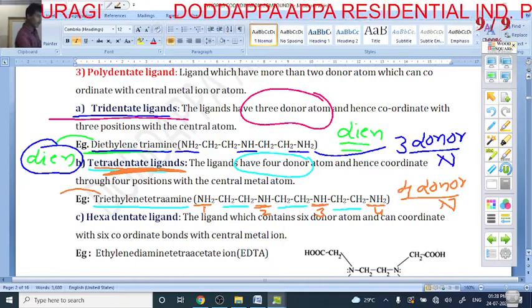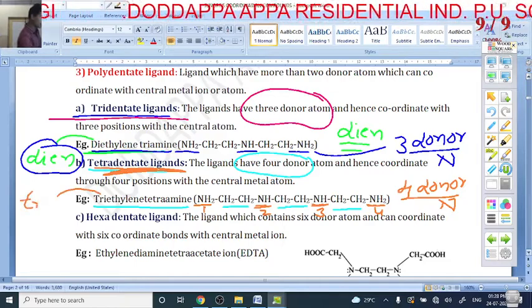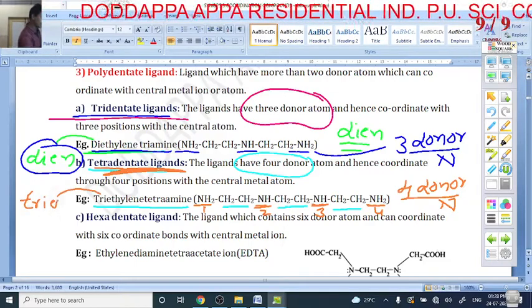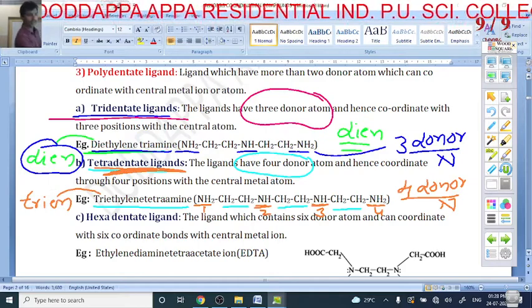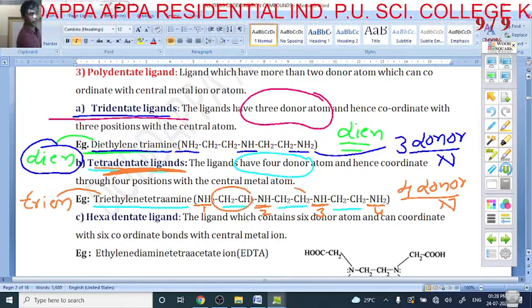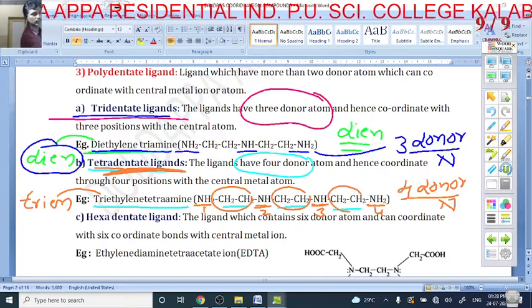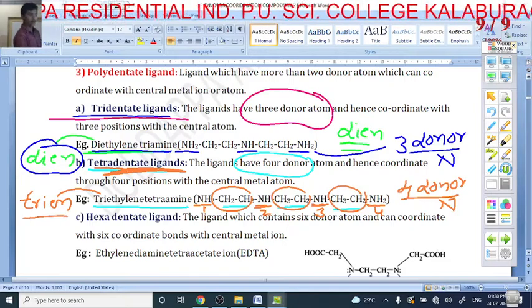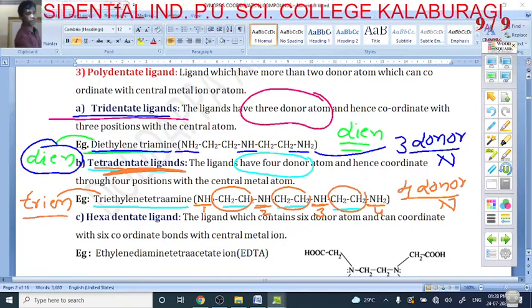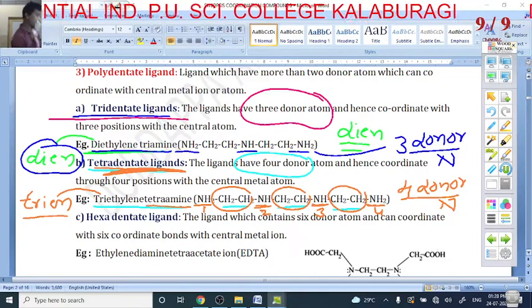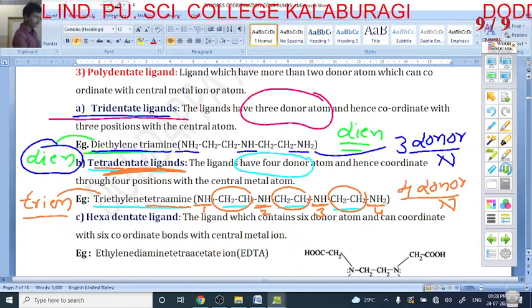So it is an example of what? Tetradentate ligand. Shortly we can write it as trien. Why is it trien? 1 en, 2 en, 3 en. It is called what? Trien. How many nitrogens are there? 1, 2, 3, 4. It is called tetramine. And the next is what here?